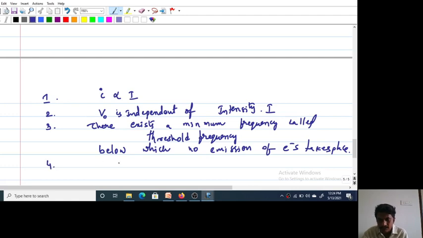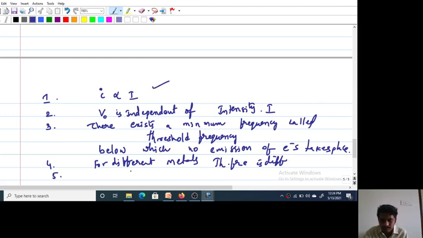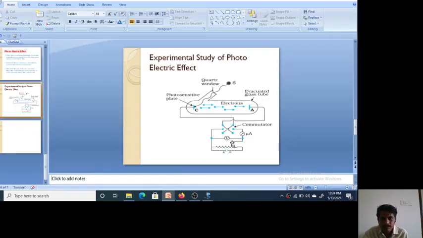And the fourth: for different metals, the threshold frequency is different. And the fifth one: there is no time lag between the incident light and the emitted electrons. Look at this figure here.